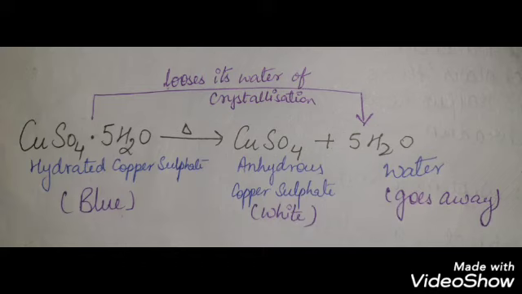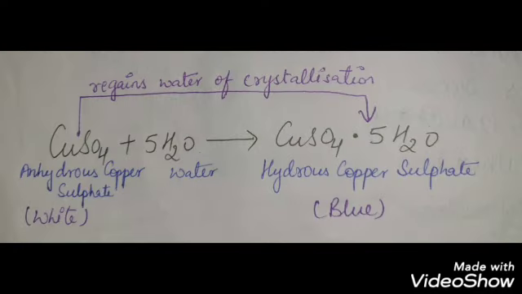When these crystals are heated strongly, they lose all the water of crystallization and form anhydrous copper sulfate, which is white in color. Now, if we add water to this anhydrous copper sulfate, it gets hydrated and turns blue due to the formation of hydrated copper sulfate again.